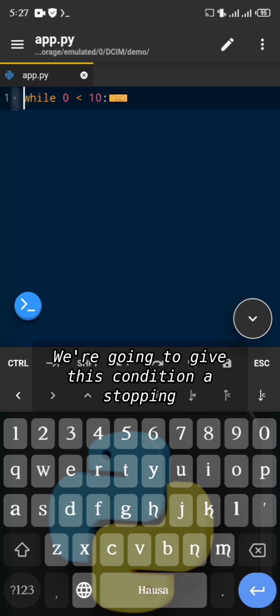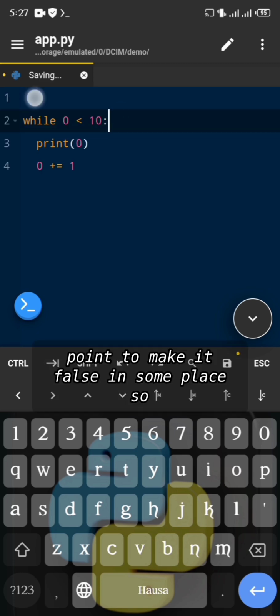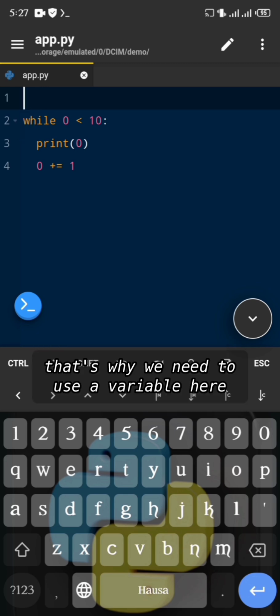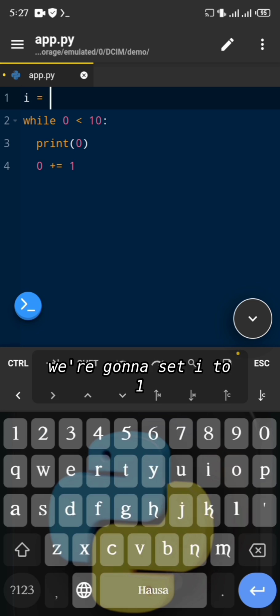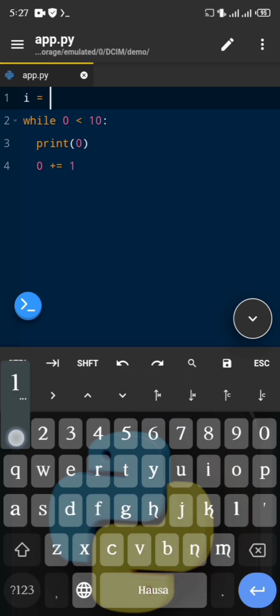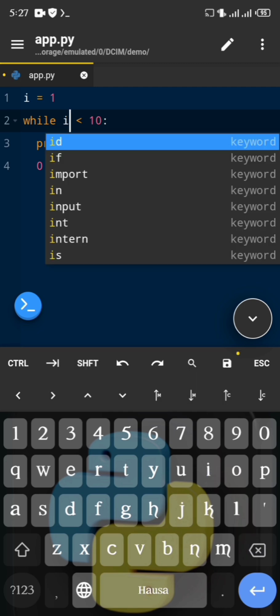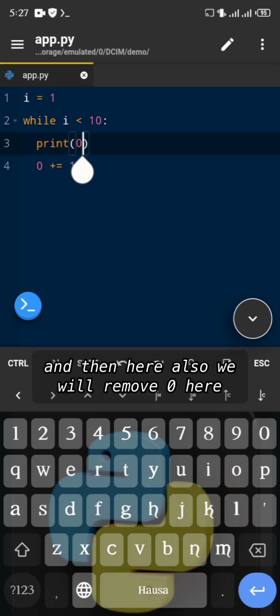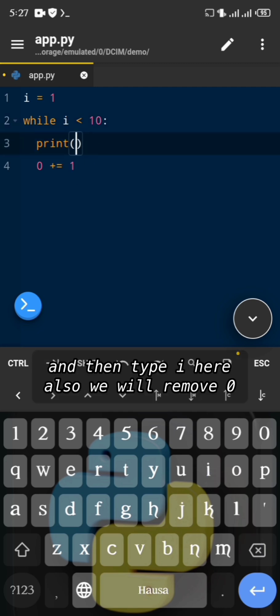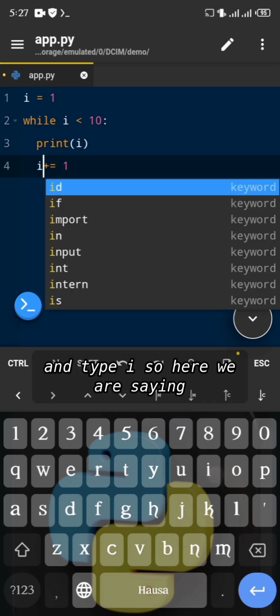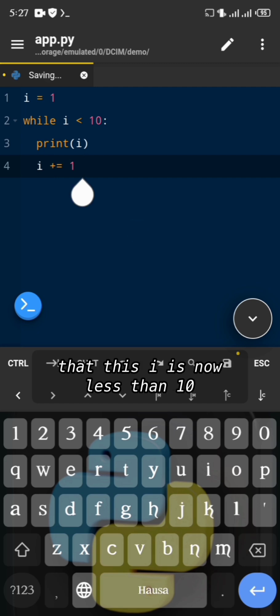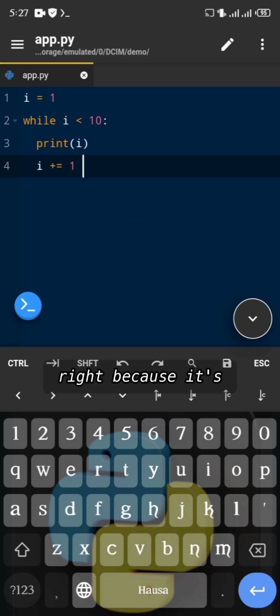We're going to give this condition a stopping point to make it false at some place. So that's why we need to use a variable here. We're going to set i to 1, which is our variable here, and then we'll change this 0 with i. And then here also, we will remove 0 and type i. Here also, we will remove 0 and type i. So here we are saying that this i is now less than 10, right? Because it's 1.